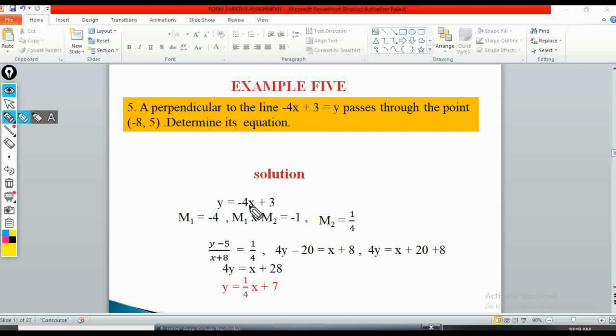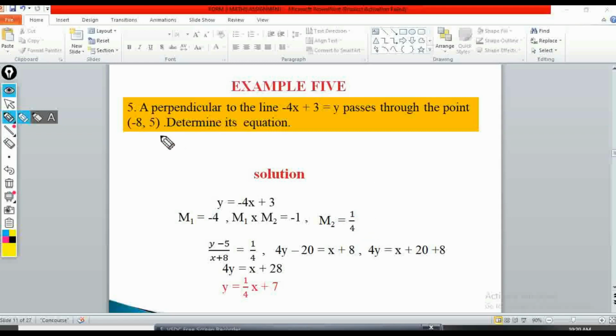But now a line that is perpendicular to it, I'll obtain its gradient by using the formula m1 times m2 is equal to -1. I already have my m1 as -4. So if I want m2, I'll simply take the reciprocal of this one, then multiply it by -1, which will give me 1 over 4. So m2 is 1 over 4. It's very simple that way. Once you've got the gradient of one of the lines, don't go about substituting. Just take the reciprocal of that gradient, then multiply by -1, then you're done. So the second gradient will be a quarter.